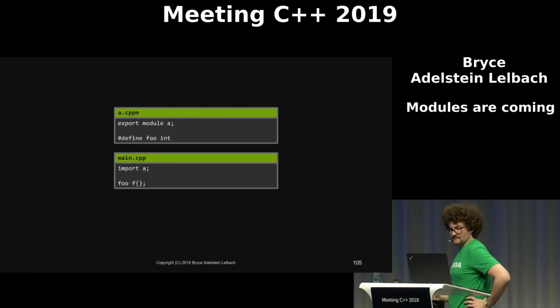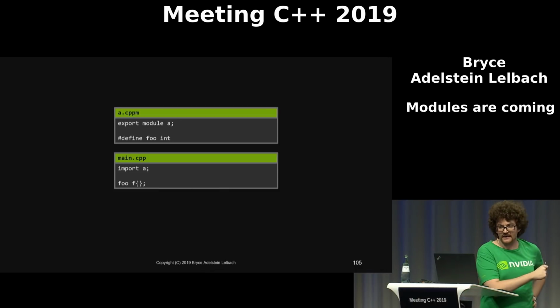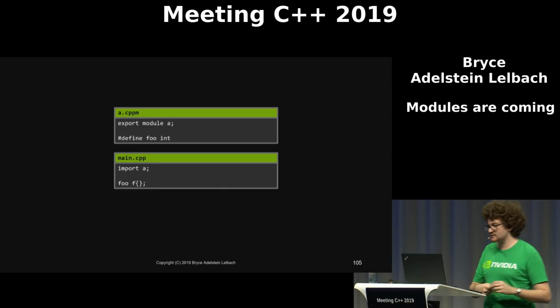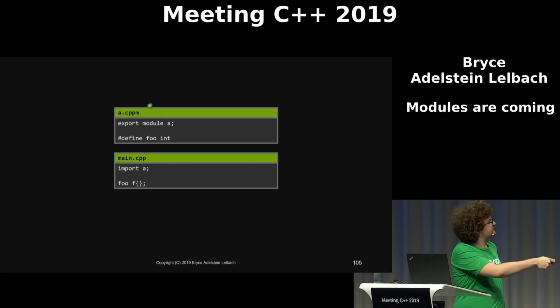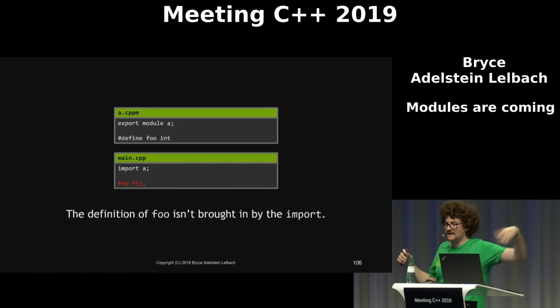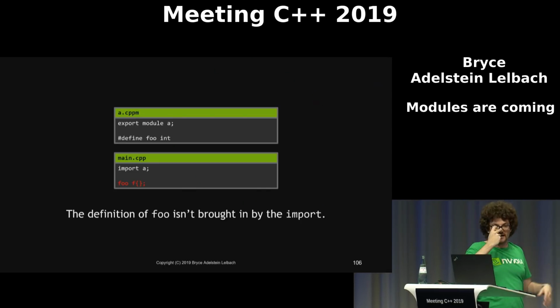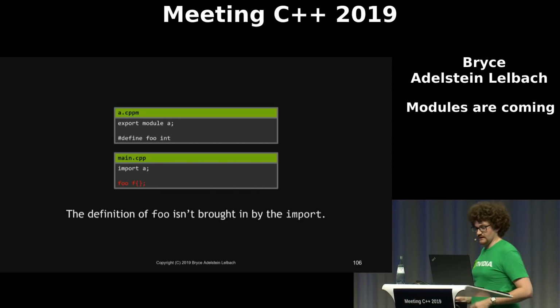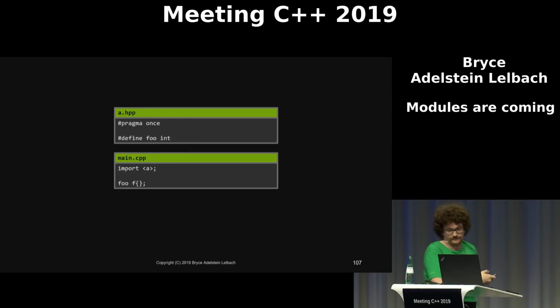So let's look at some examples of this. Suppose I've got a macro foo that's defined inside of a module interface unit. So this is not inside of a header that I'm importing as a header unit, but inside of a module interface unit. If I try to use this macro after I've imported this module, it's not going to work because the definition of foo is not brought in by the import, because I haven't textually included this source code here. I've built this as a separate translation unit, and I've built an interface unit from it, and macros are not exported from module interface units. So this foo definition just does not exist when we import A here.